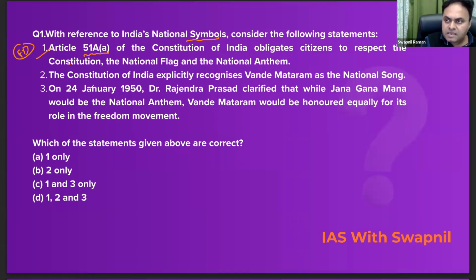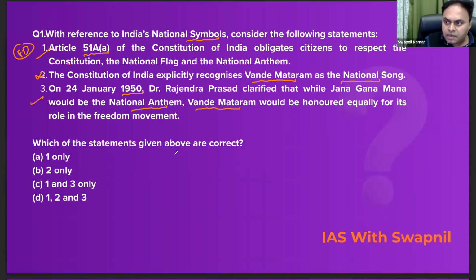The second statement says the Constitution of India explicitly recognizes Vande Mataram as the national song. This statement is not correct, right? No such provision exists in the Constitution. The third statement says on 24th of January 1950, Dr. Rajendra Prasad clarified that while Jana Gana Mana would be the national anthem, Vande Mataram would be the national song. So that is also correct.